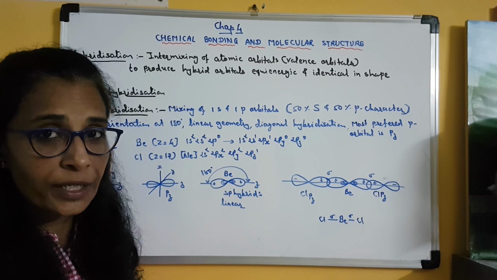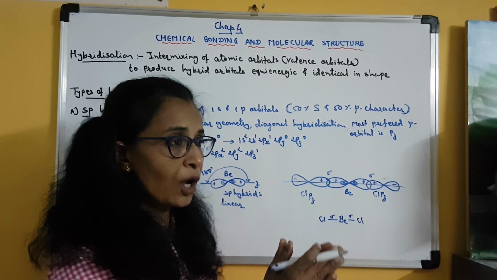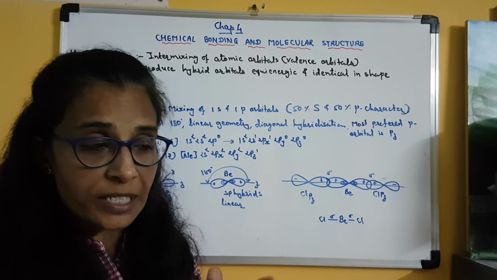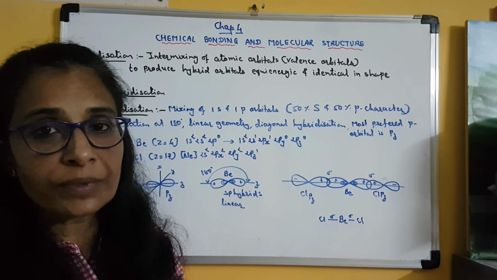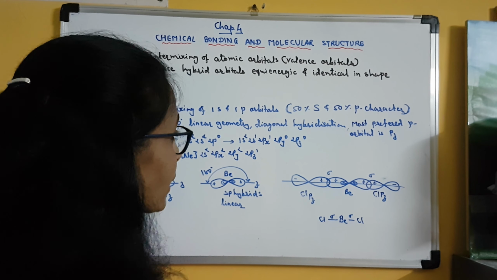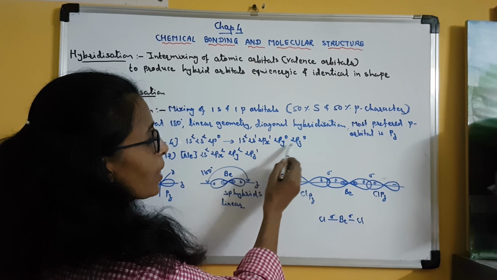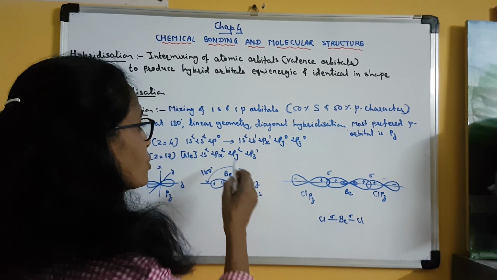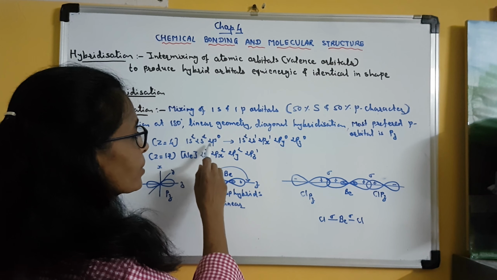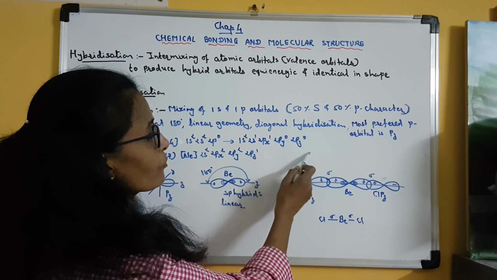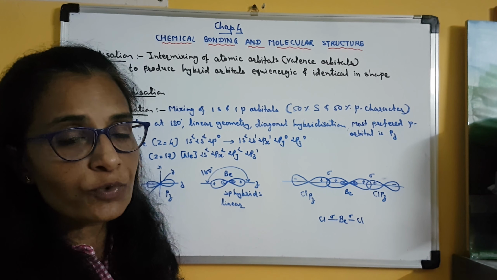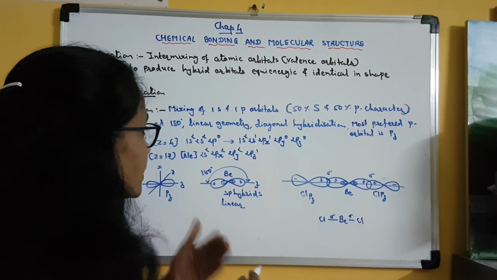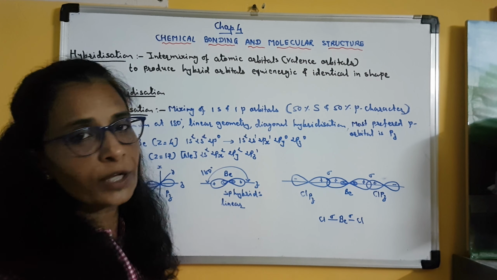This also we have studied: orbitals belonging to the same orbit, the same principal quantum number, are degenerate, equi-energic orbitals. So px, py and pz are equi-energic, and one electron from the 2s orbital can go to any of these vacant 2p orbitals. This is known as promotion of an electron.